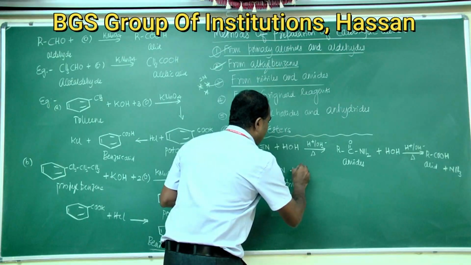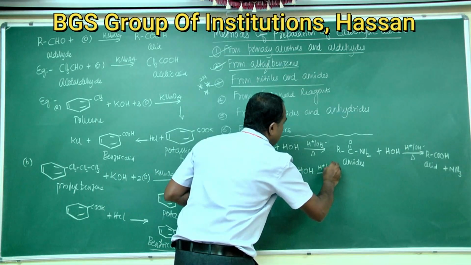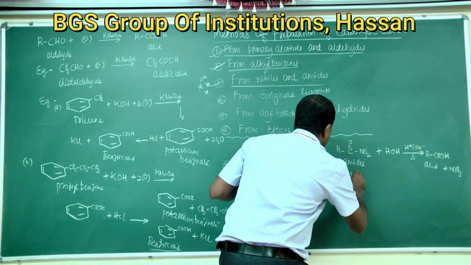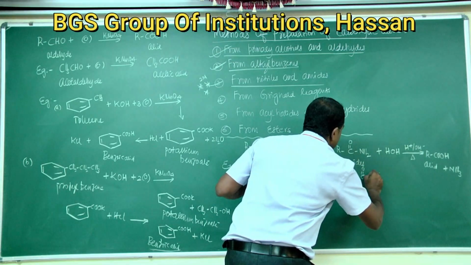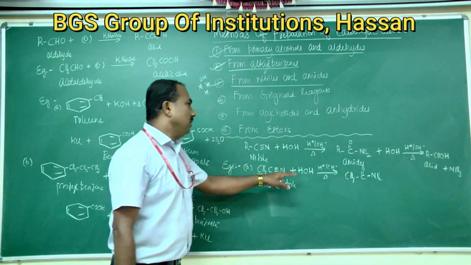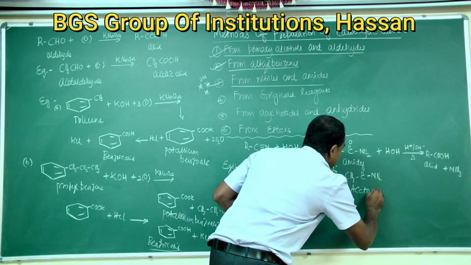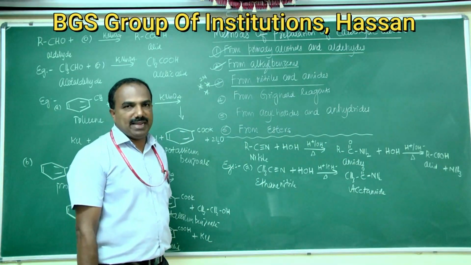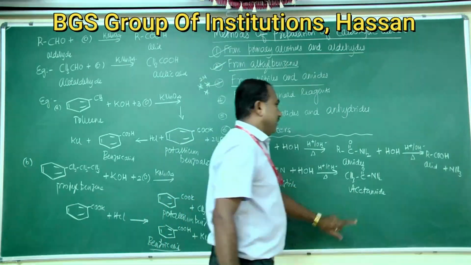Ethane nitrile on hydrolysis in presence of acid or base gives CH3CONH2. This is acetamide. The IUPAC name for acetamide is ethanamide, or you can also write acetamide.